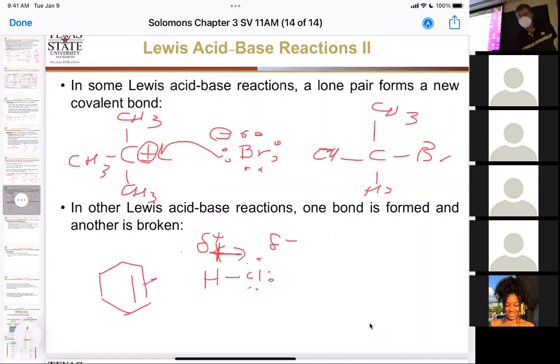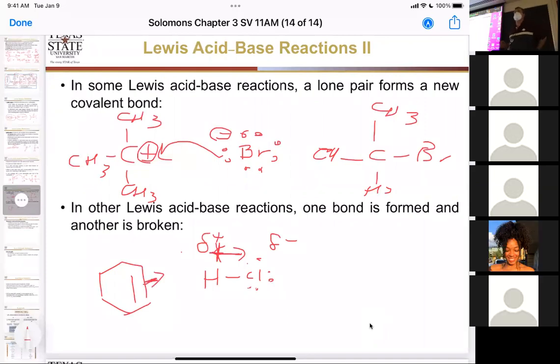This is looking for positive charges. Where is it going to attack? It's going to attack the hydrogen or the chlorine? The hydrogen, because it's the partially positive side of that. So this is our Lewis base because it has the electrons. This is our Lewis acid because it has a partially positive charge.